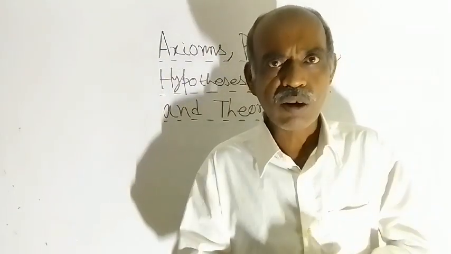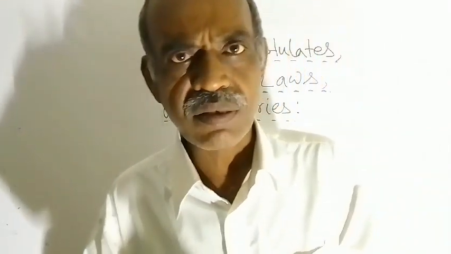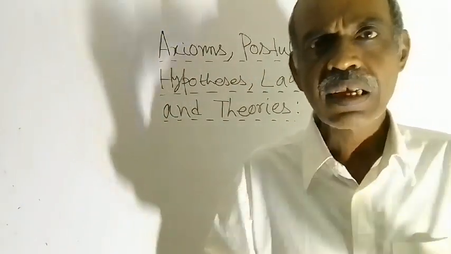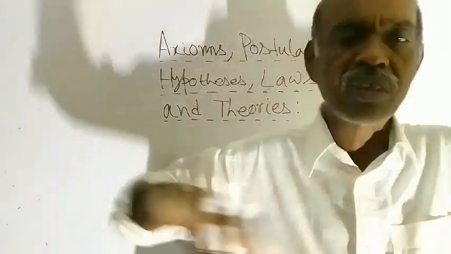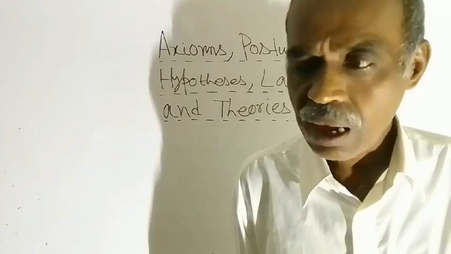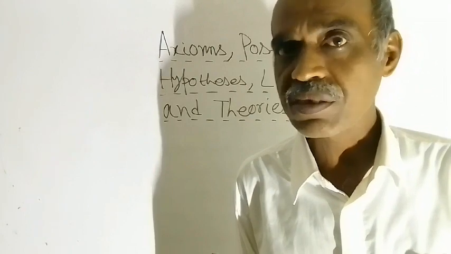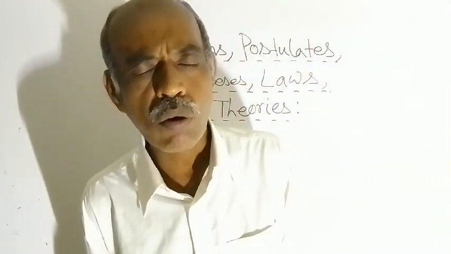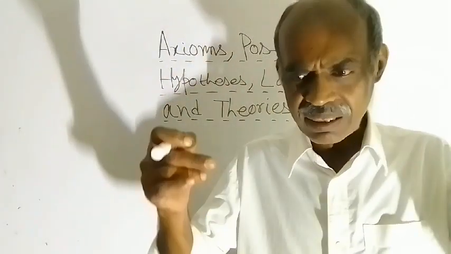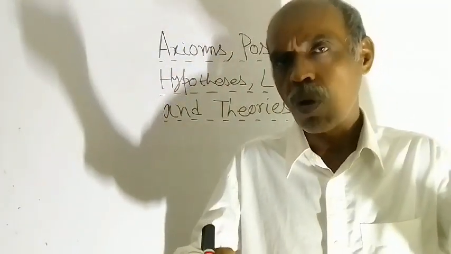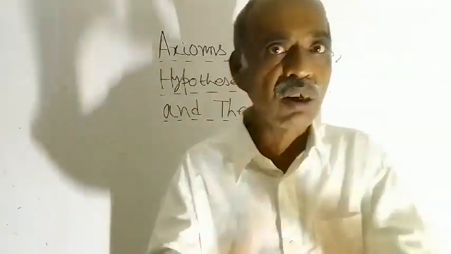Why is there an inverse square law? Why does this force of attraction depend upon distance? Why does the force of attraction decrease when the distance between them increases? If I ask these questions, there will be no answer just by studying Newton's law of gravitation. So that's why this mathematical relationship, or the statement of Newton's law of gravitation, can be called a law but not a theory.